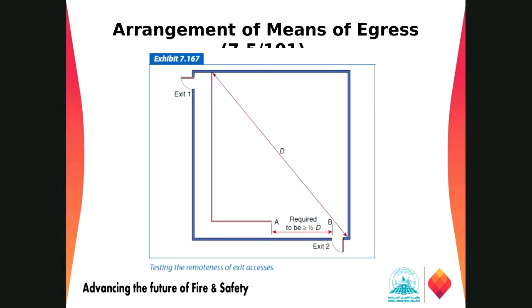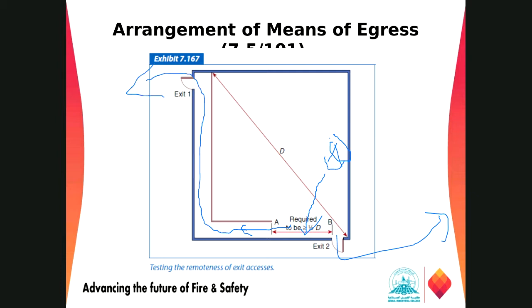Now in this figure you can see we also have access to the exit. Suppose you are at this location and you want to get outside in case of fire. You come all the way to this location, and there is one exit on this side that you didn't see, and you see this exit access and start going all the way like this.